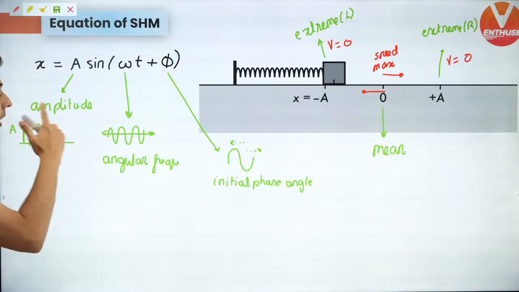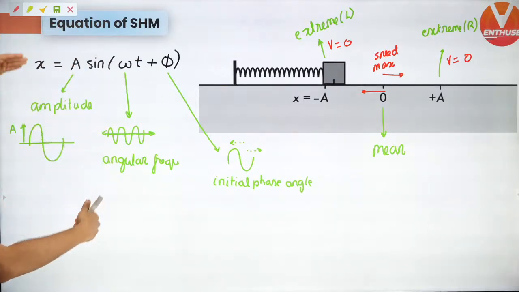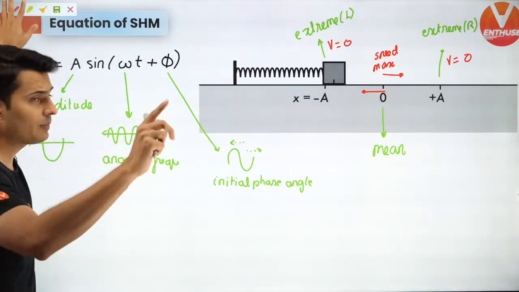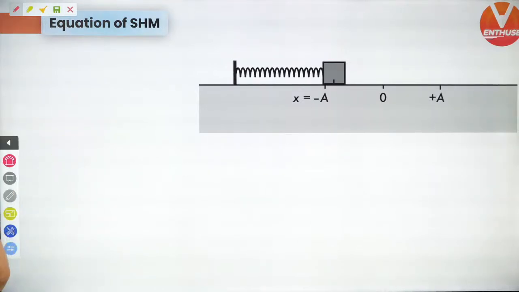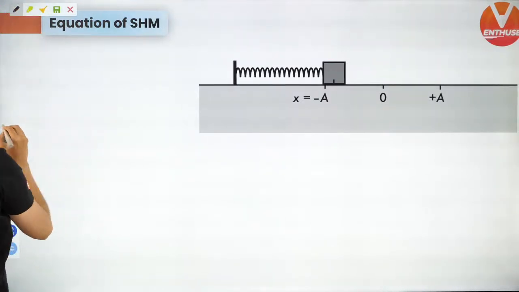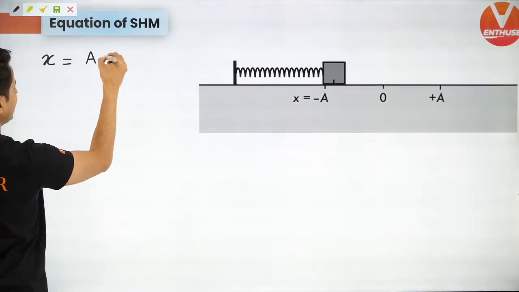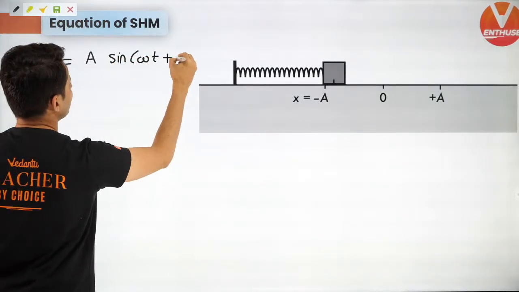Excellent. Now, since we have talked about so many things, let's go ahead and talk about some more things. I'm going to clear off all these things, keep all these things in mind, and I hope you have been making notes about all this. Now, guys, this was my position function: x is equal to a sine omega t plus phi.